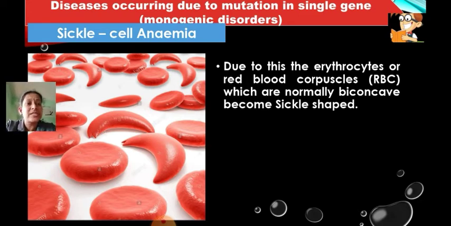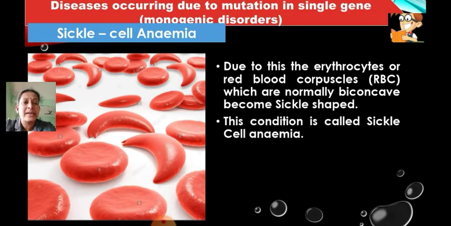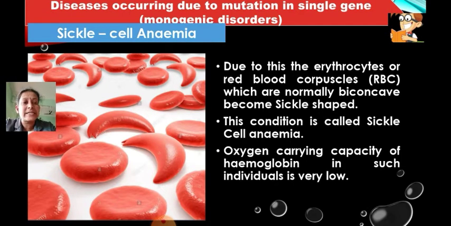So due to this, erythrocytes, the scientific name for the red blood cells, which are normally biconcave, become sickle shaped. You have seen a sickle, correct, which is used for cutting grass and all. That is called a sickle. Since the shape of these cells becomes sickle shaped, the disease name is also derived from this. This condition is called sickle cell anemia.